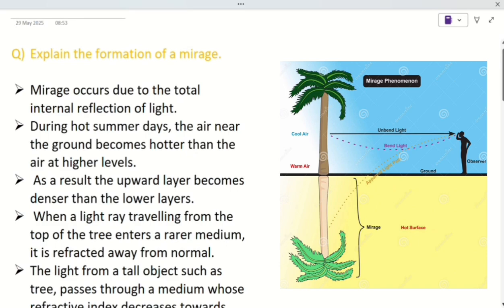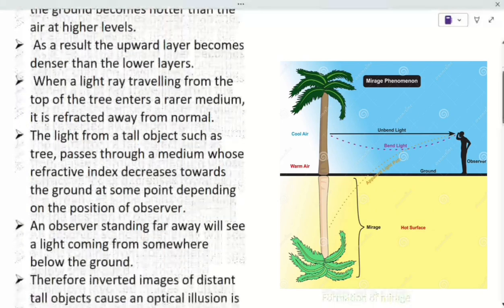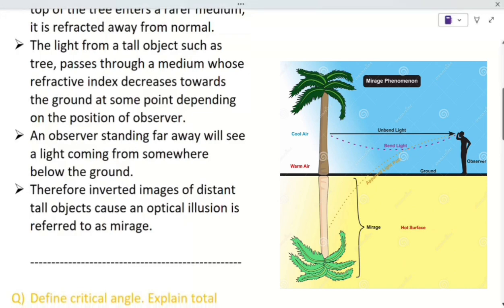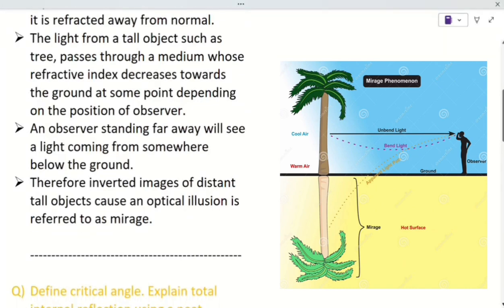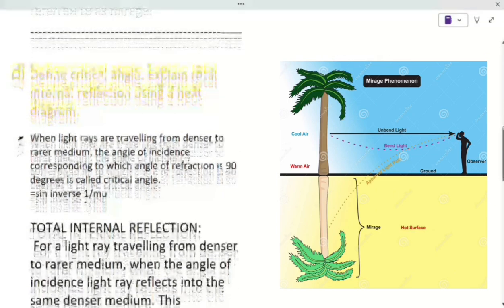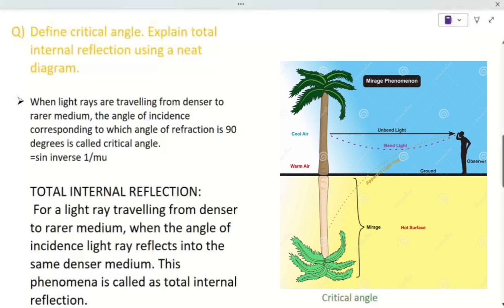An observer standing far away will see the mirage. Therefore, inverted images of distant tall objects can cause an optical illusion. This is called a mirage. And when we reach the critical angle also, the mirage phenomenon is formed.